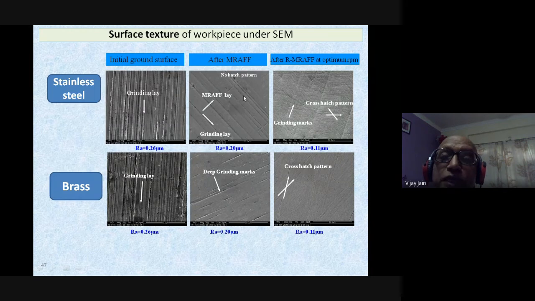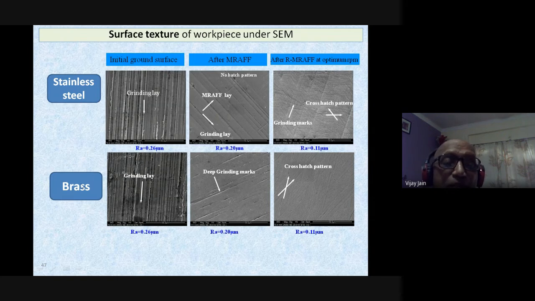But when you rotate this magnetorheological abrasive flow finishing, after RMREF, this is changing to this surface and it is much better than this one. So you can clearly see that these peaks and valleys are being removed by shearing these peaks, and a better surface is obtained. Cross hatch pattern is obtained over here.